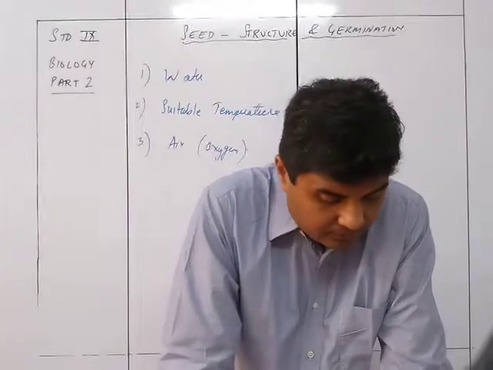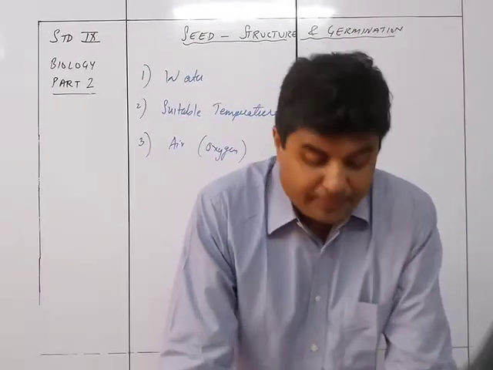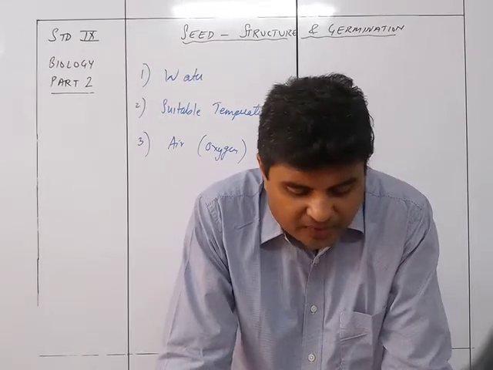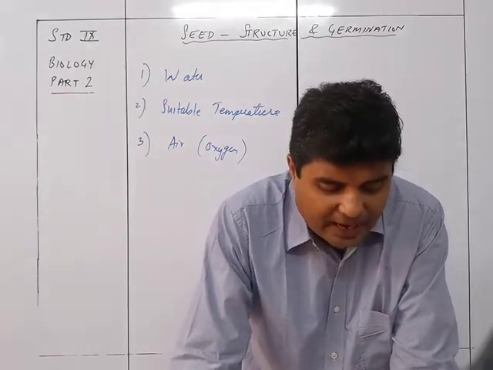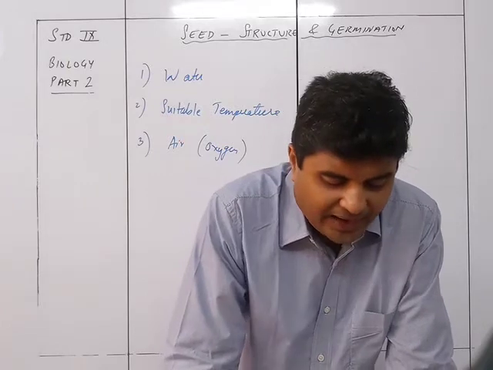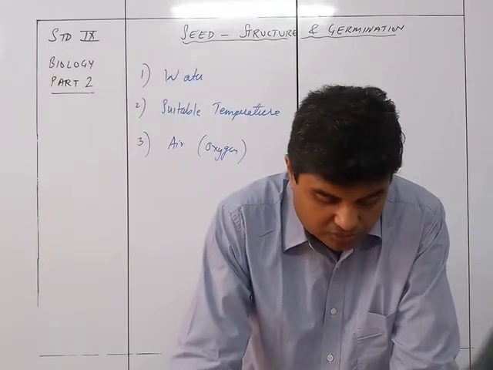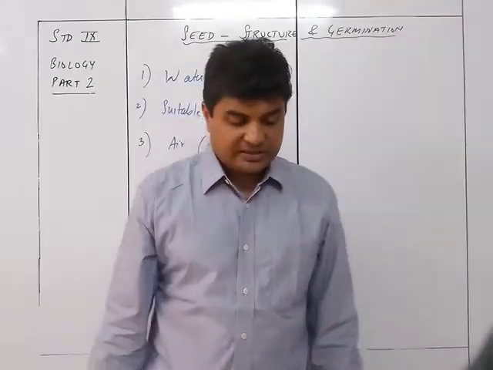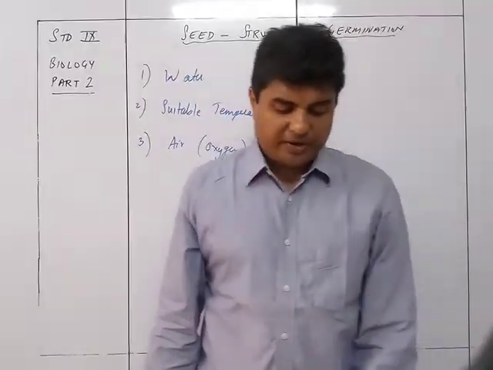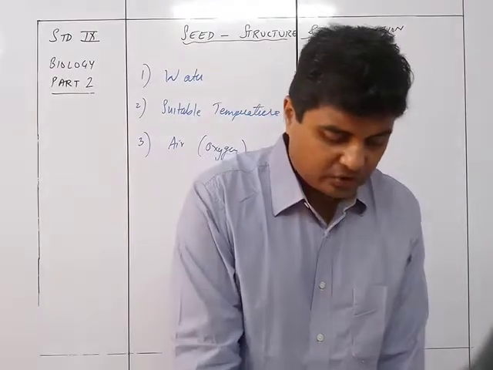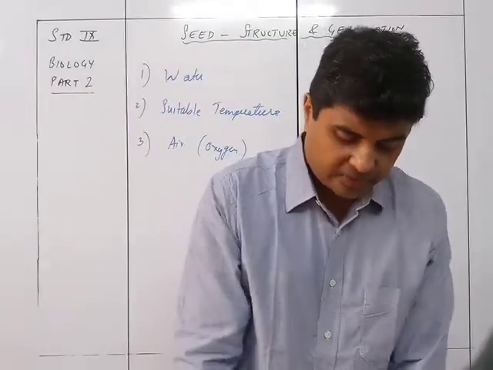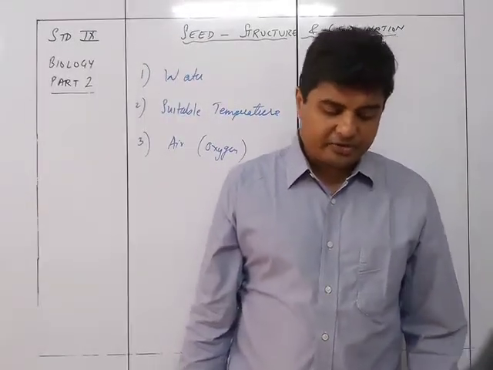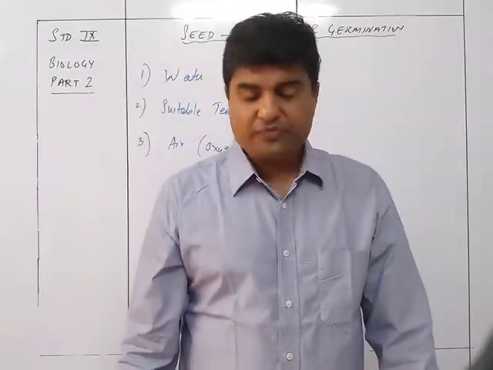Okay. Second is suitable temperature. Both very low and very high temperature are unsuitable for germination. A very low temperature inhibits the growth of the embryo, and a very high temperature destroys its delicate tissues. A moderate warm temperature between 25 to 35 degrees Celsius is usually favorable for germination, which is also called the optimum temperature. Seeds of tropic plants often need a higher temperature for germination than those of the temperate region.